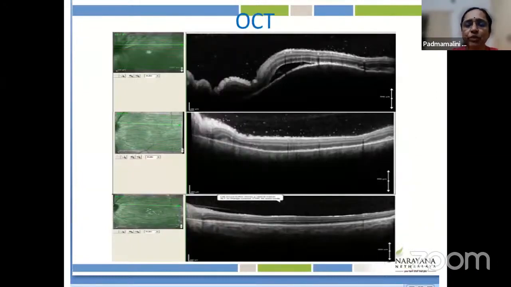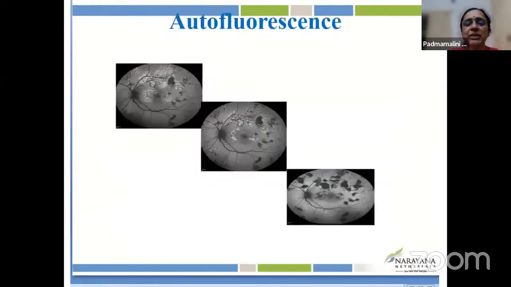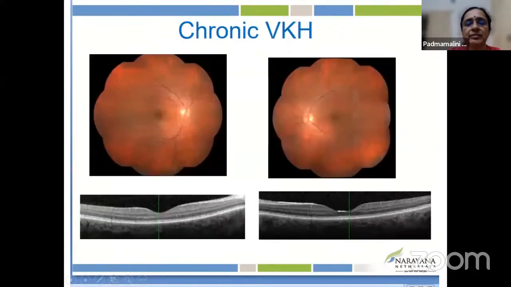Here is a case of sympathetic ophthalmia where we have exudative detachment with choroidal bulge, and systemic steroids helped us to control the inflammation, along with immunosuppressive therapy. OCT helped us to monitor the response to treatment in this case. Here is a case of serpiginous-like choroiditis, where autofluorescence helps us to monitor the response to treatment. Here, hyperautofluorescence is suggestive of active inflammation. This is a healing serpiginous-like choroiditis. This is a completely healed serpiginous-like choroiditis.